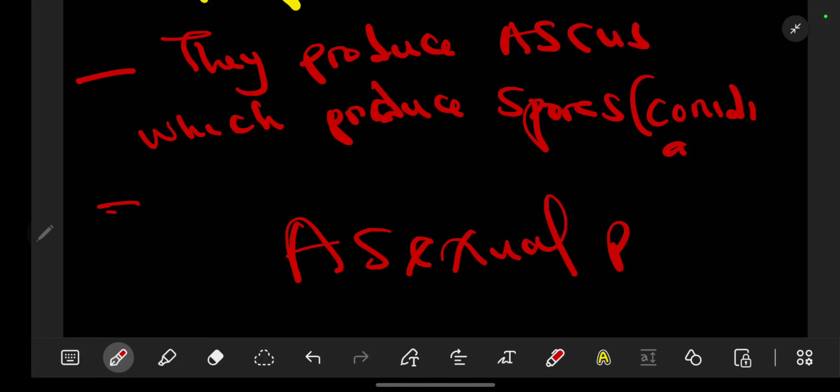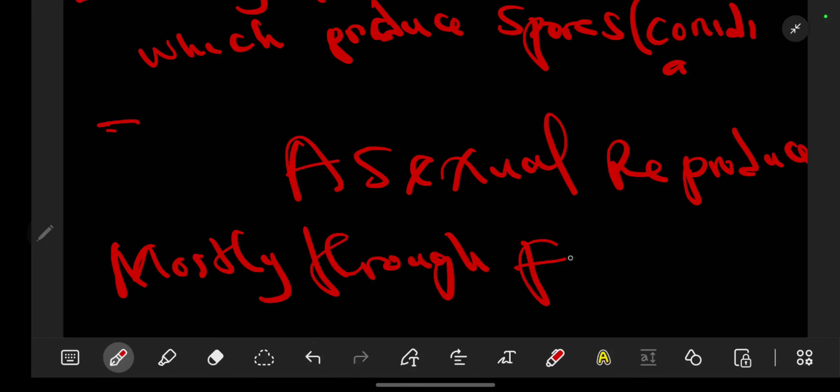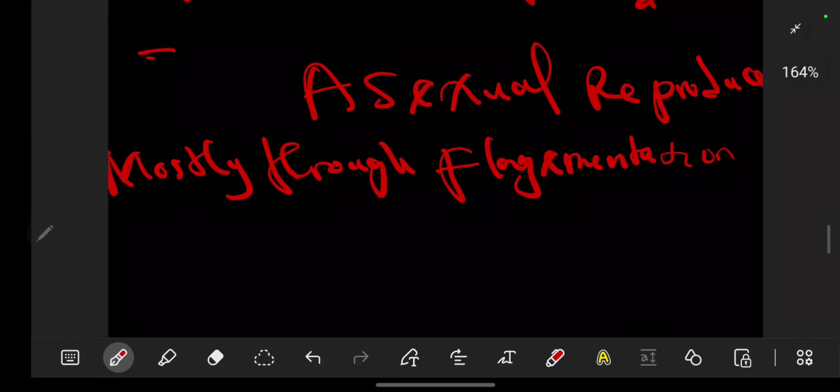Asexual reproduction here is mostly through fragmentation. But this is not the one that we are going to be looking at.